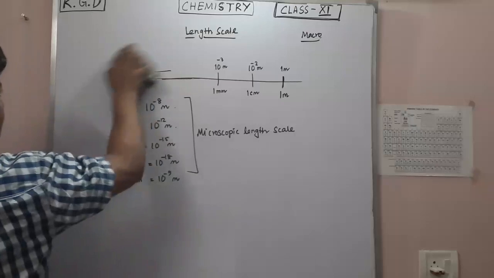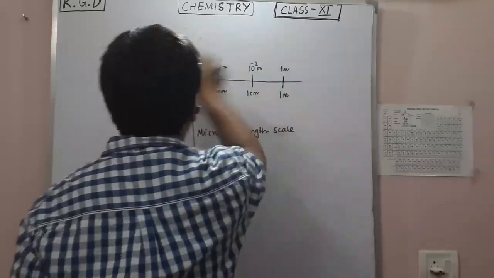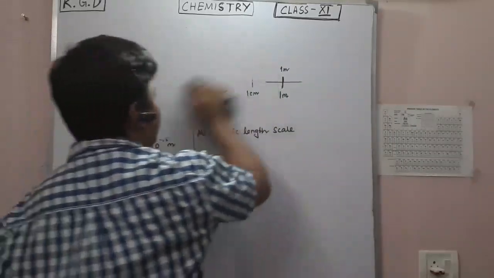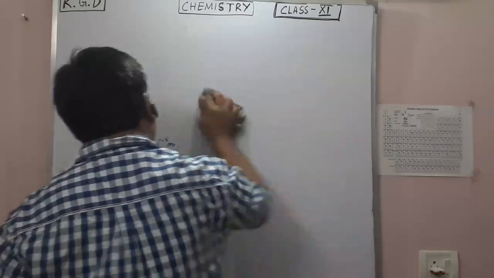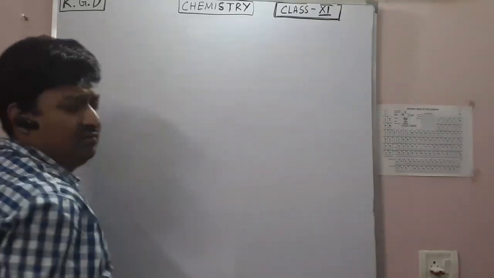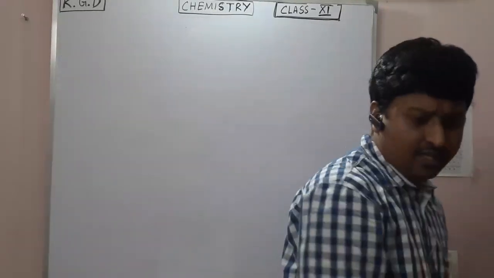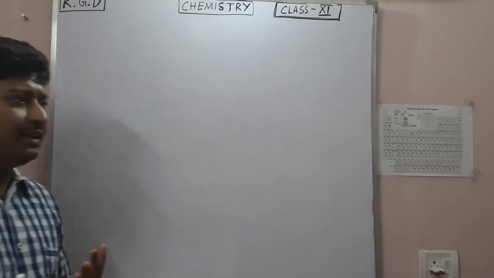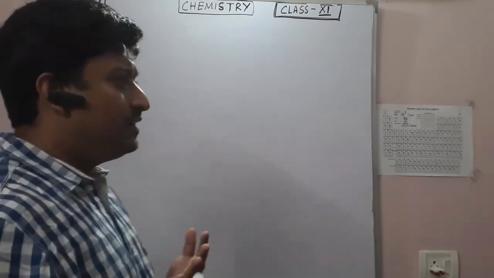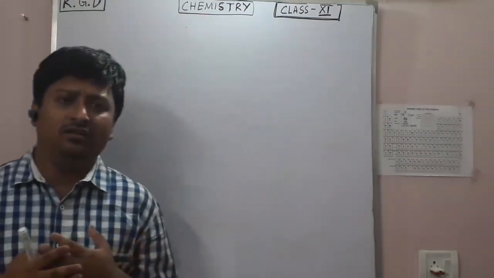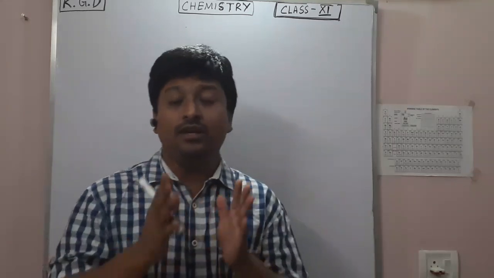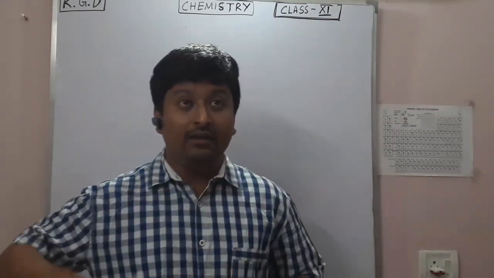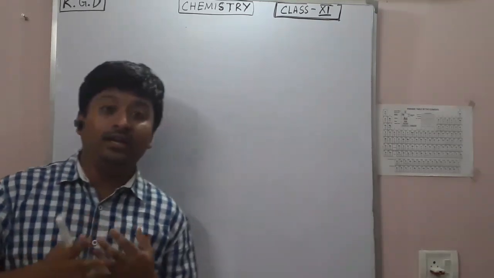Okay. So now classification is done, length scale is done, macro scale, micro scale is done in terms of size. Now, if we talk about what is chemistry then, chemistry is basically nothing but you have several elements, and those elements are in the periodic table.